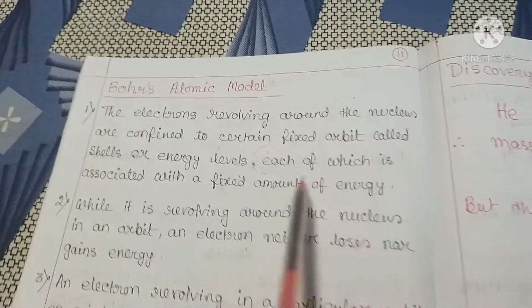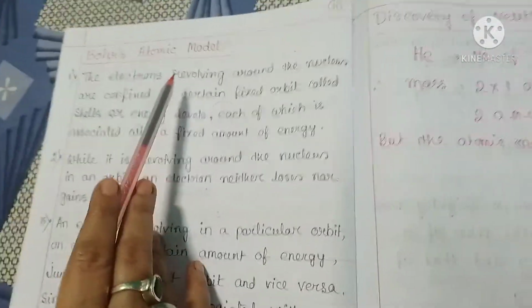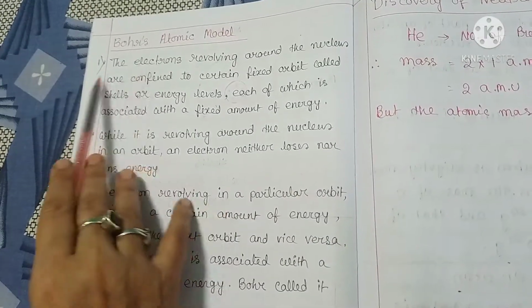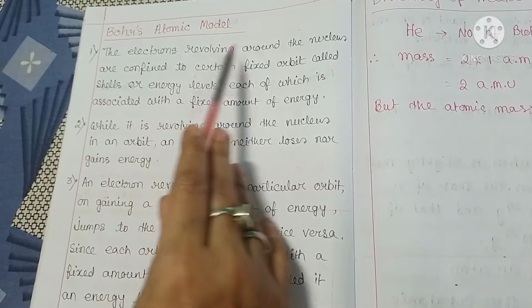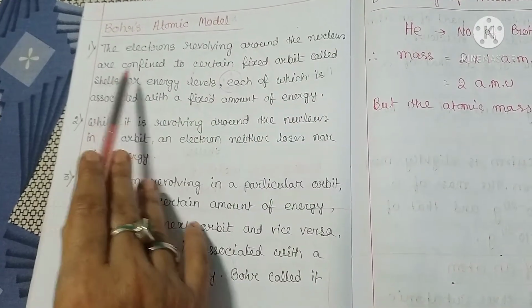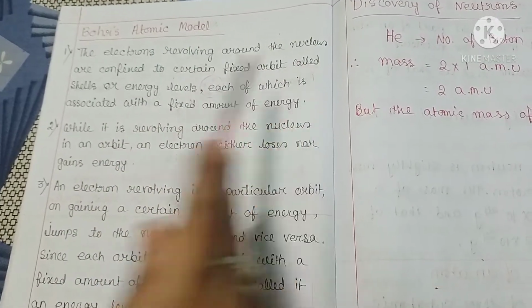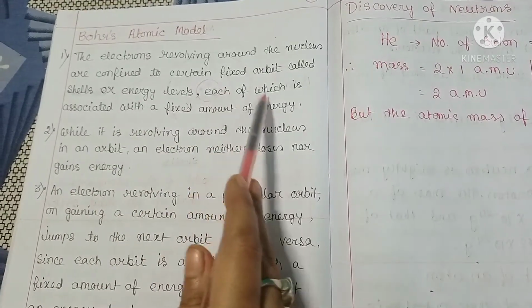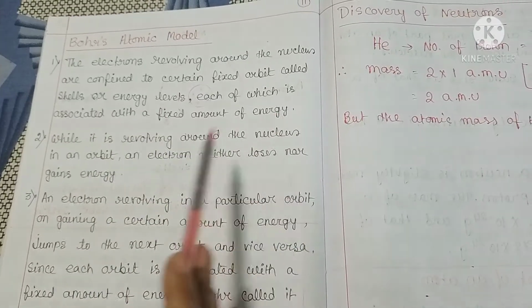Now, in 1913, Niels Bohr proposed a modified version of the Rutherford atomic model. See the Bohr atomic model. Number 1, the electrons revolving around the nucleus are confined to certain fixed orbits called shells or energy levels, each of which is associated with a fixed amount of energy.